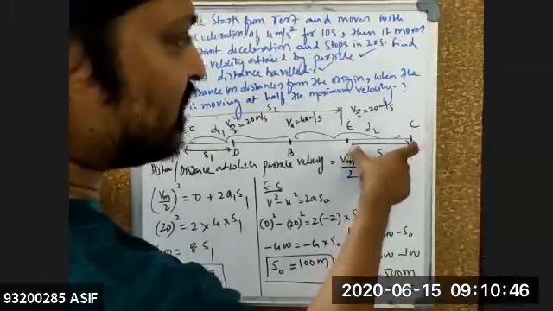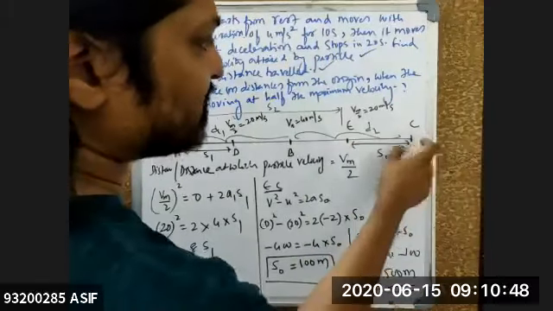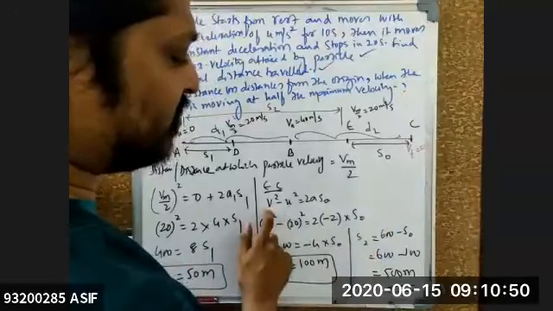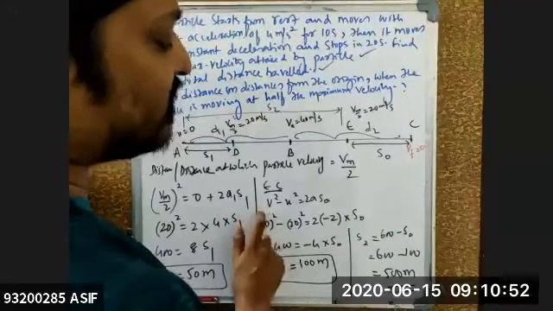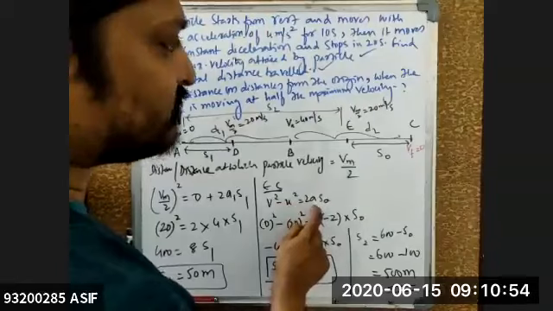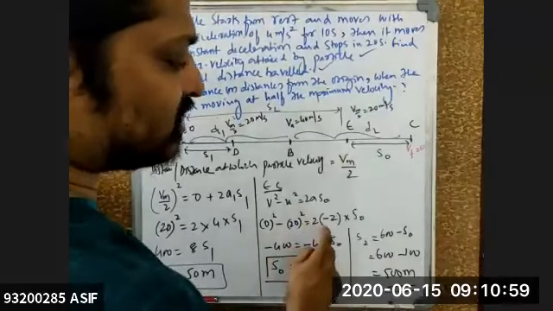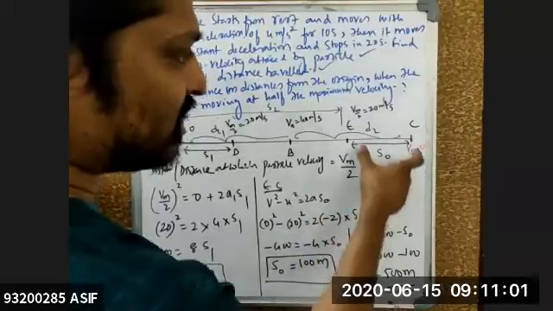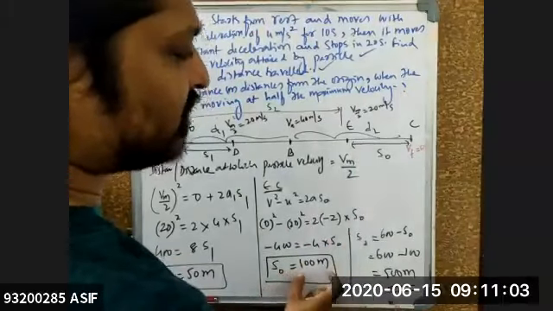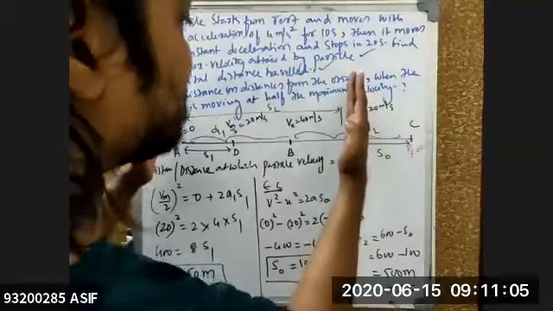Now, from E to C, I know the final velocity. I need to calculate the distance, so that is the reason I'm using the kinematic equation v squared minus u squared is equal to 2as. Final velocity is 0, initial velocity is 20, acceleration is minus 2, into distance traveled s. So the last distance traveled is how much for me? 100 meters. If I know this 100, I can calculate this s2 right now.